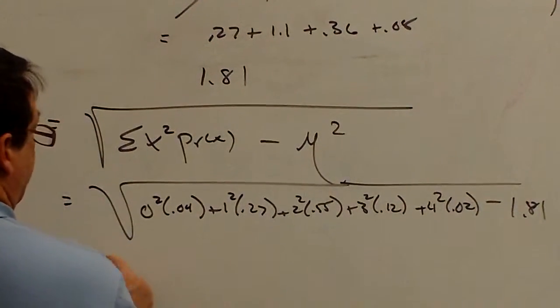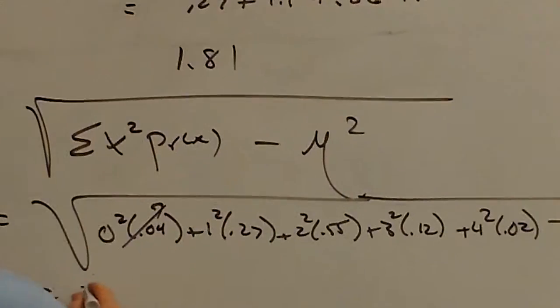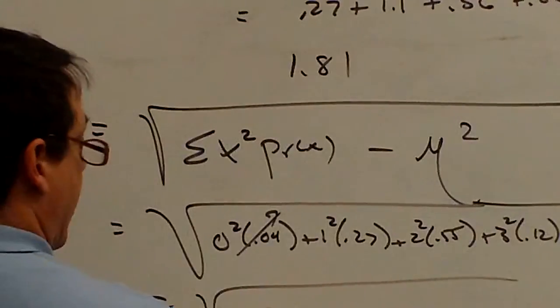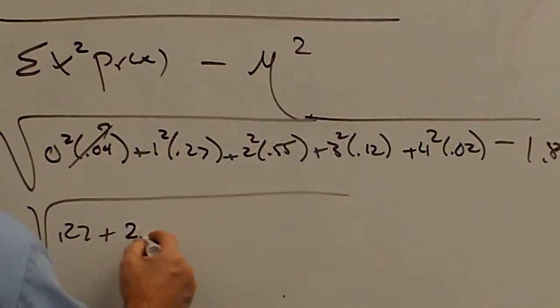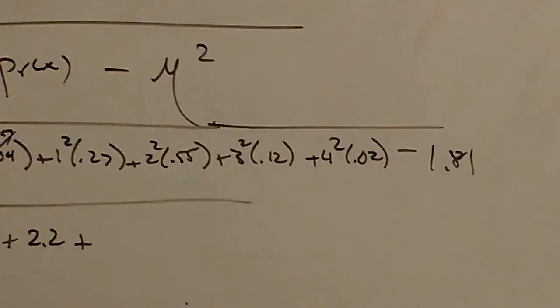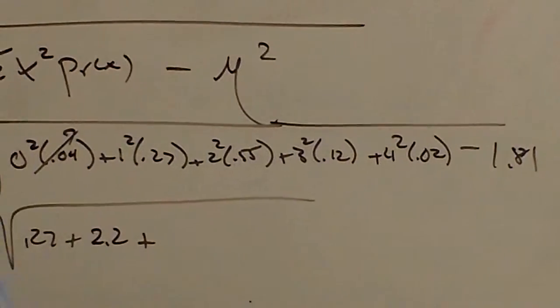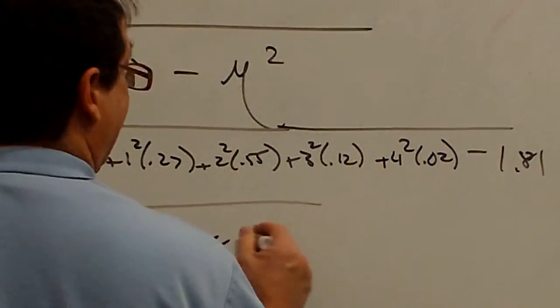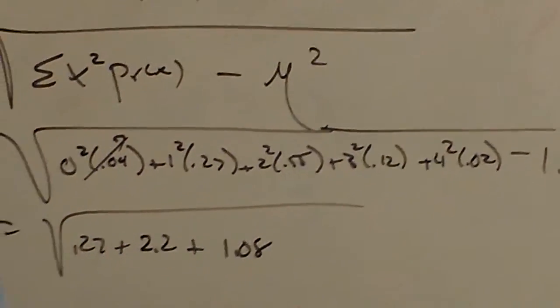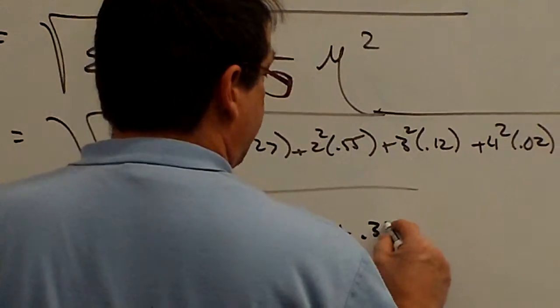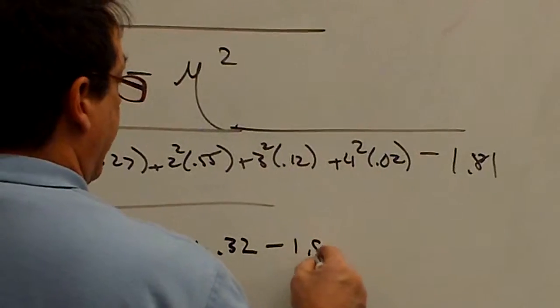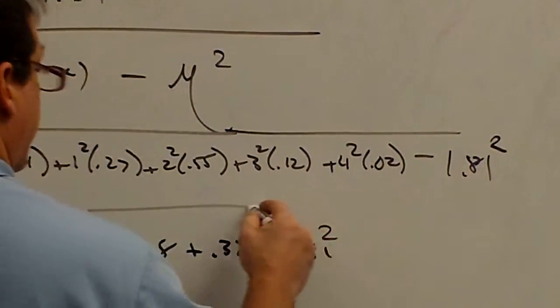Okay? So it's painful. 1 squared is 1. That'd be 0.27 plus 4. 2 squared is 4. 4 times 0.55, 2.2. 3 squared is 9. 9 times 0.12 is 1.08. 4 squared is 16. 16 times 0.02 is 0.32. Minus 1.81 quantity squared.